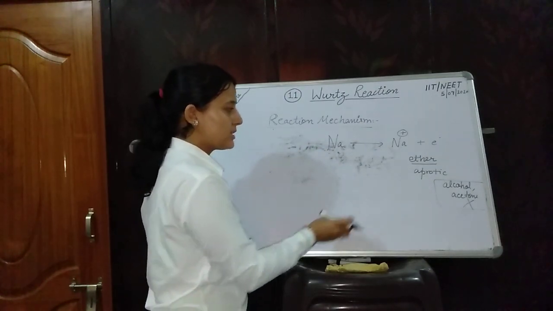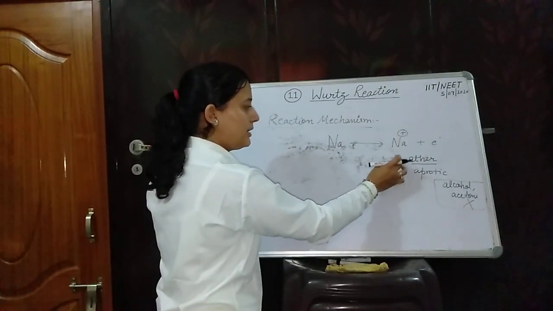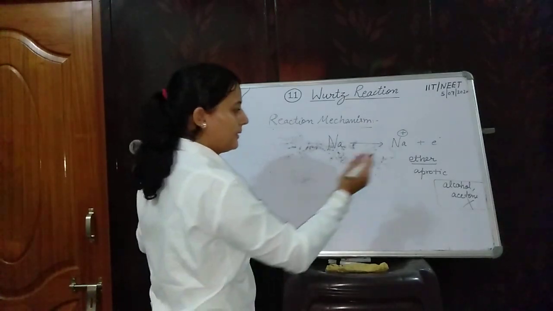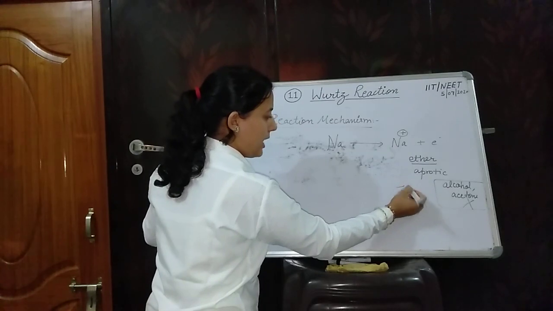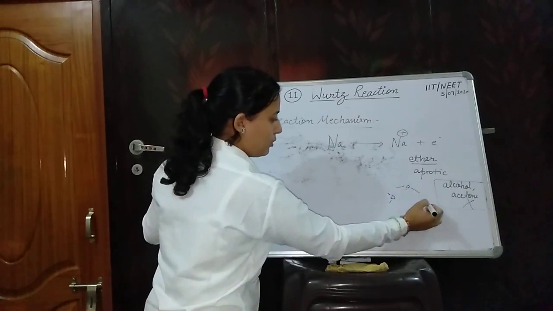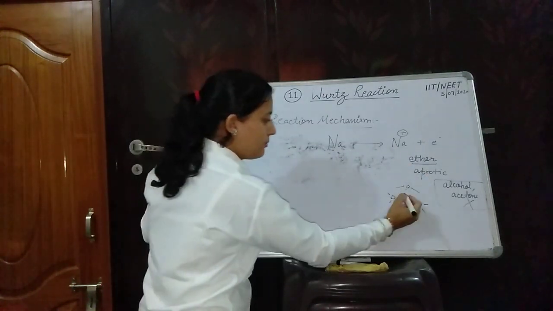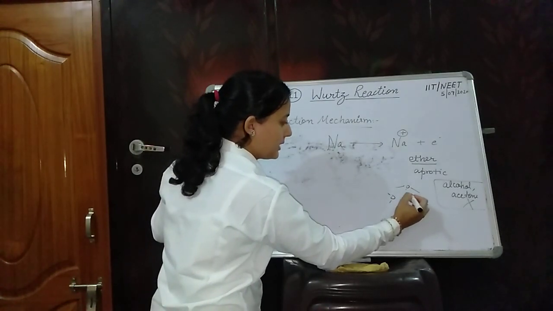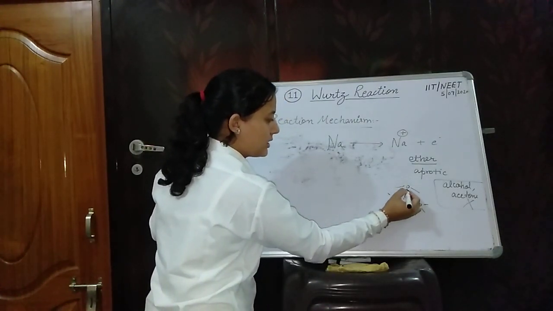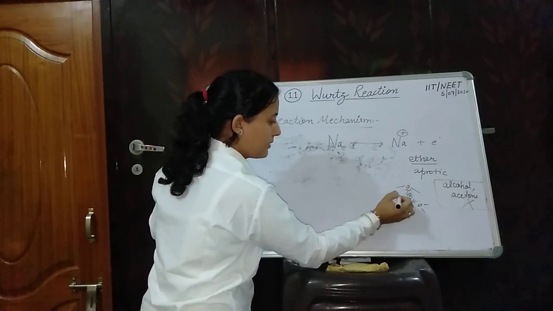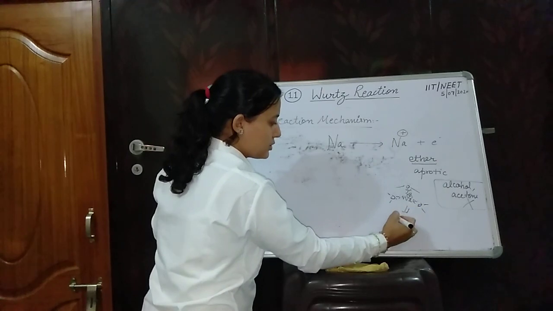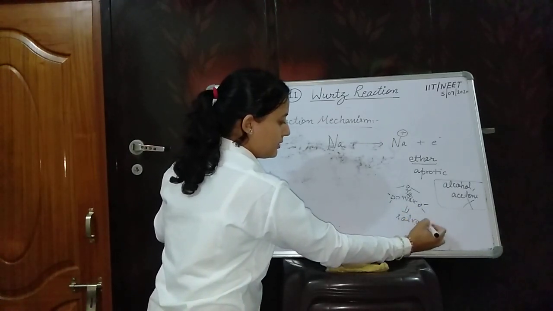In the mechanism, we will discuss the role of ether and the role of dry ether here. This is ether, ROR. Sodium will be stabilized by the electronegative oxygen atom, and here in solution form it will release solvation energy.